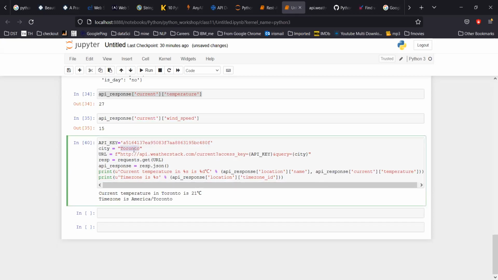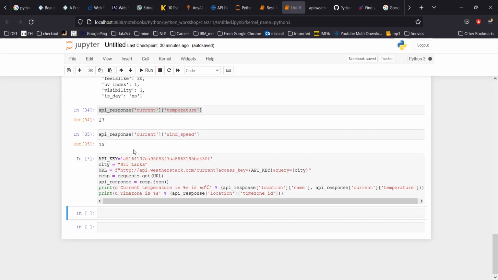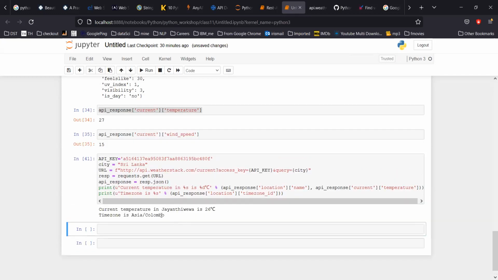Let me put, suppose I wanted to say Sri Lanka. I don't know whether it will work. Oh yeah, it's working. So current temperature is 26 degrees. Time zone is Asia Colombo, right? So you simply change the city, and it will work.